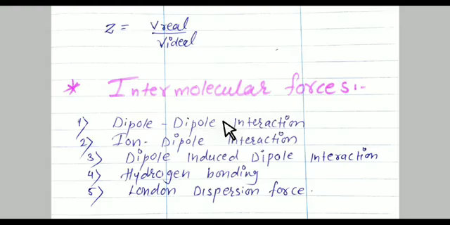The next is ion-dipole interaction. Ion-dipole interaction is present between an ion and a polar molecule. As you know, ions are of two types, one is cation, another is anion, means either cation or anion with the polar molecule. But always remember, cations are always smaller in size and charge density on cation is more concentrated. That's why ion-dipole interaction is stronger in the cation as compared to anion.